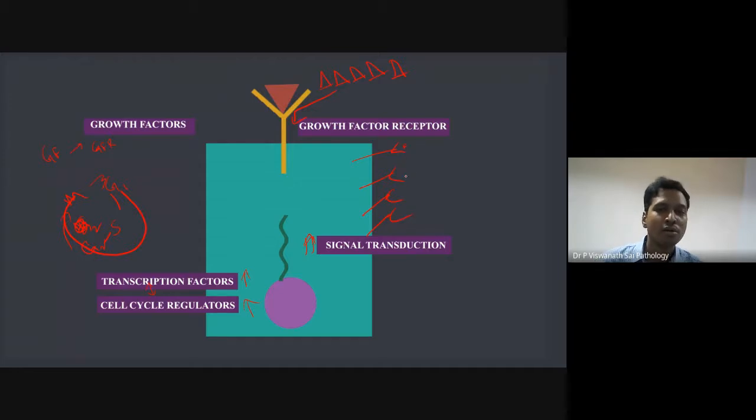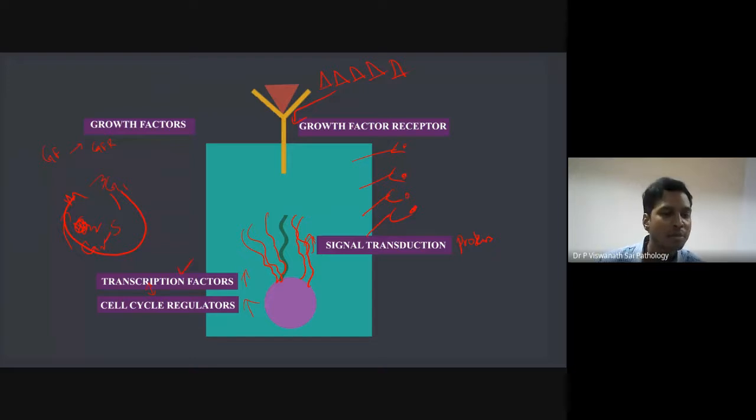They will bind to the receptors. Normally, whatever growth factors are there, they'll bind them. So what will happen? There is more signal transduction, more production of transcription factors, more division. Now imagine there is some problem in a signal transduction protein. Without any growth factor receptor binding, let's say the signal is getting activated. What will happen? There is uncontrollable signal transduction, so ultimately that leads to more division.